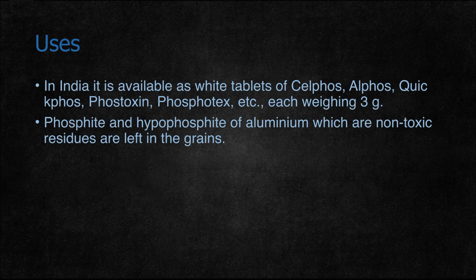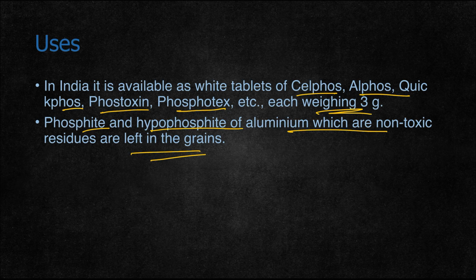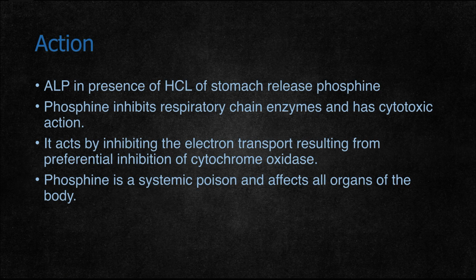In India, it is available as white tablets. Sulfos, Alphos, Quickphos, Phostoxin and Phosphotex are different names, each weighing about 3 grams. Phosphite and hypophosphite of aluminum, which are non-toxic, are left in the grain after it is treated. So it is mainly used as a grain preservative in the form of tablets. As I mentioned, the tablet is placed in the grain storage area and it releases poison gas, which causes the toxicity.